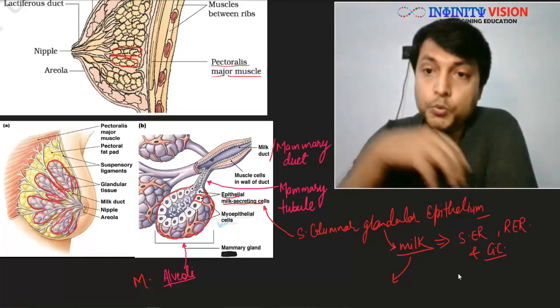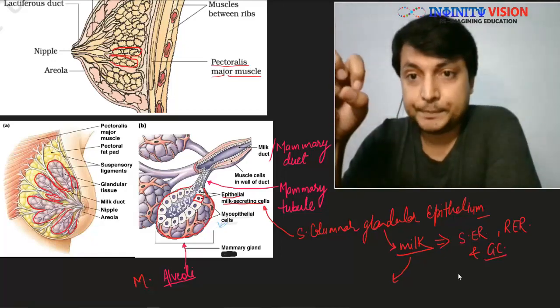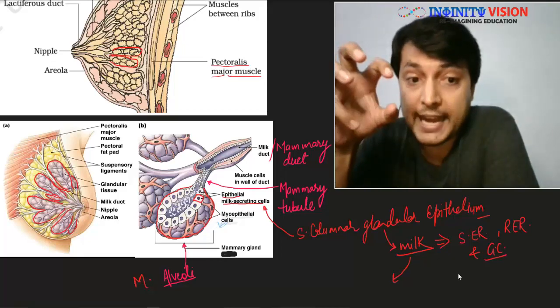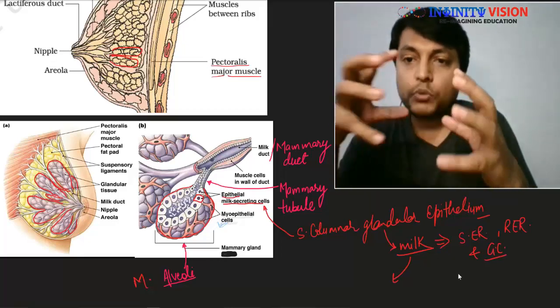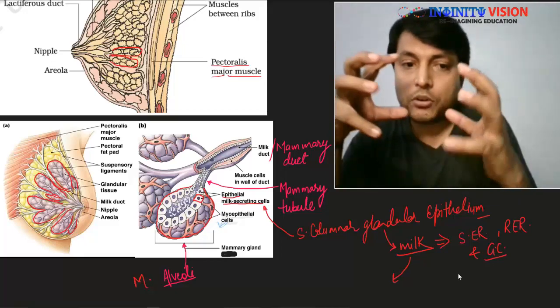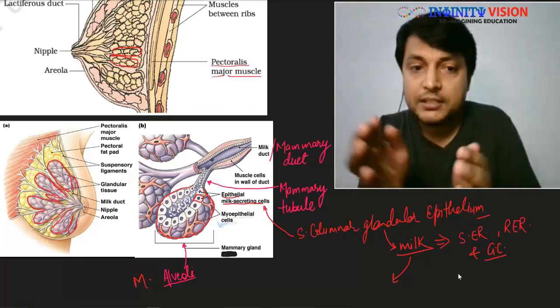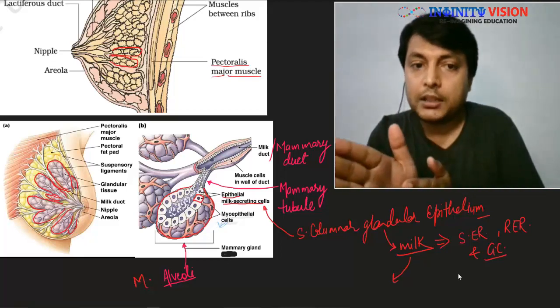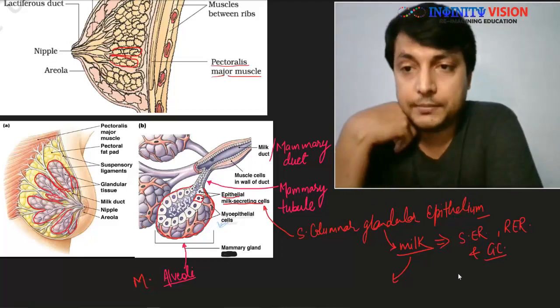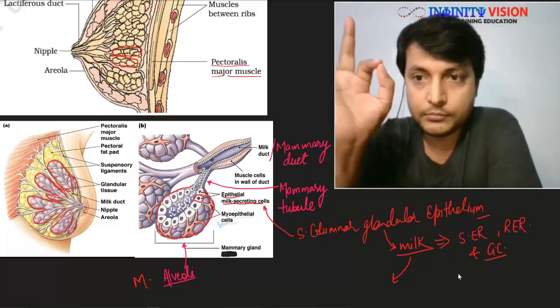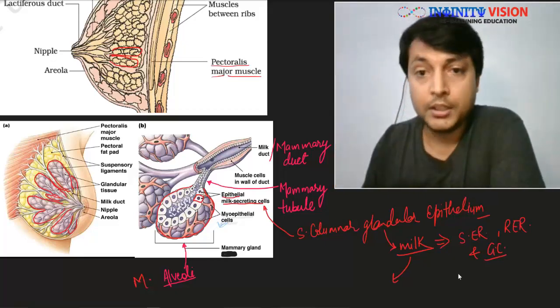So they will contract, and once they contract, the whole alveoli will contract, and contraction of alveoli will decrease the lumen space, pushing the milk out so that milk can be secreted out of the body. So far it is good.